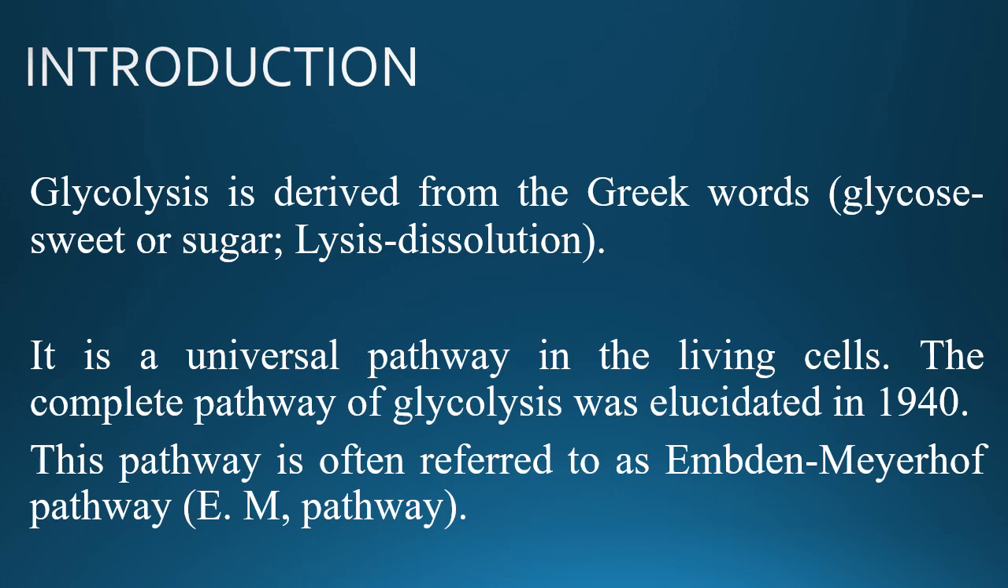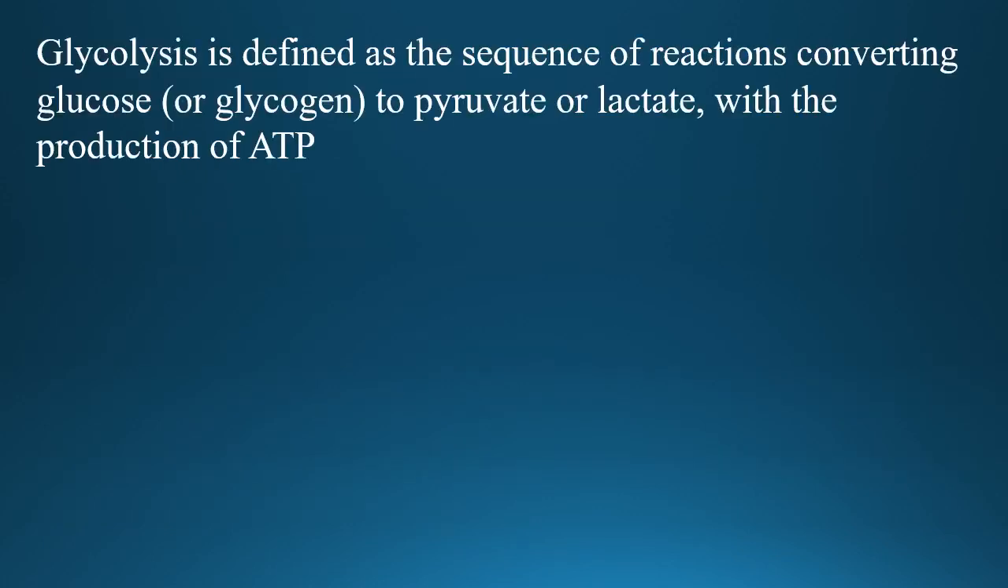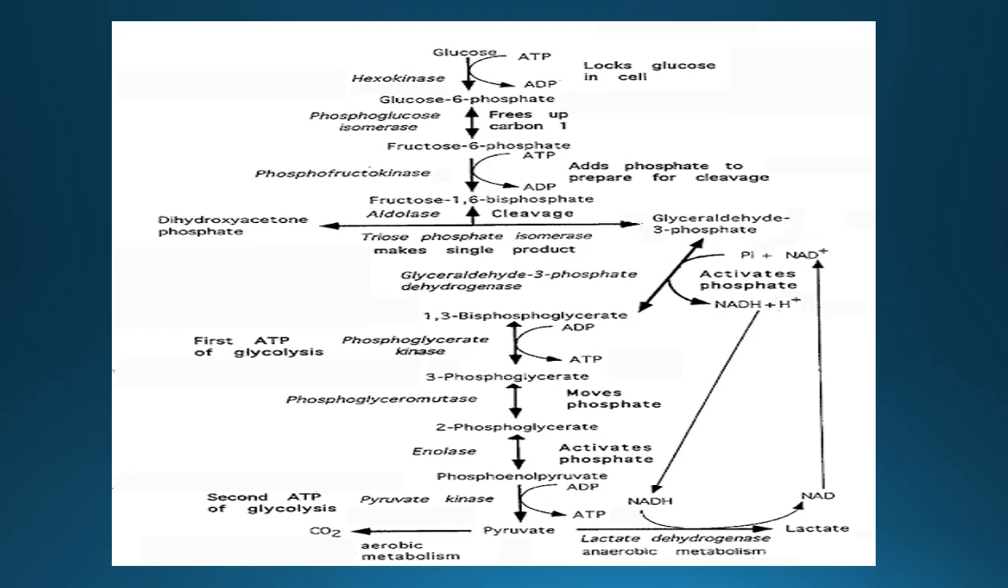The complete pathway of glycolysis was elucidated in 1940. This pathway is often referred to as the Embden-Meyerhof pathway or EM pathway. Glycolysis is defined as a sequence of reactions converting glucose to pyruvate or lactate with the production of ATP.